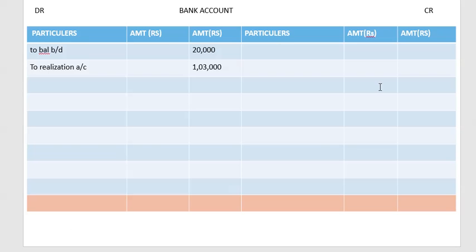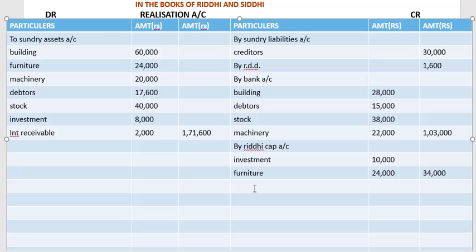Bank account will be written by Siddhi account 3,000 and you by Siddhi account 1,000. Okay,